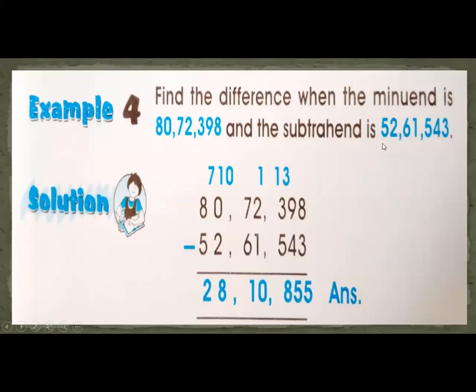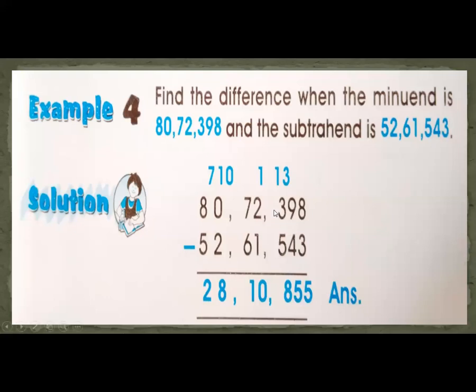Another example, find the difference when the minuend is 80,72,398 and the subtrahend is 52,61,543. You know that the minuend is the upper digit and the subtrahend comes after the minuend. This is the minuend and this is the subtrahend. So 8 minus 3, 5. 9 minus 4, 5. Now you know that the upper digit must be greater, but here 3 is smaller than 5.